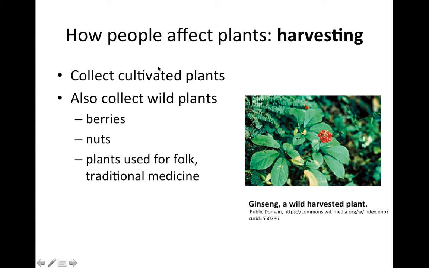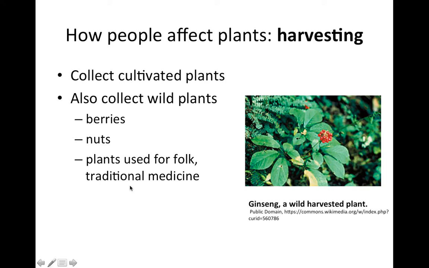Continuing on this idea of harvesting, we do harvest cultivated plants, and that could be something like reaping corn or wheat or apples or grapes from fields. But there's also continuing practices around the world of collecting wild plants. An experience you've probably had at some point is picking wild strawberries or raspberries or blackberries. People also still collect nuts commonly, and in many parts of the world, people still collect plant parts for folk or traditional medicine. This has the potential to impact the plant populations, especially if they're harvested at non-sustainable rates.